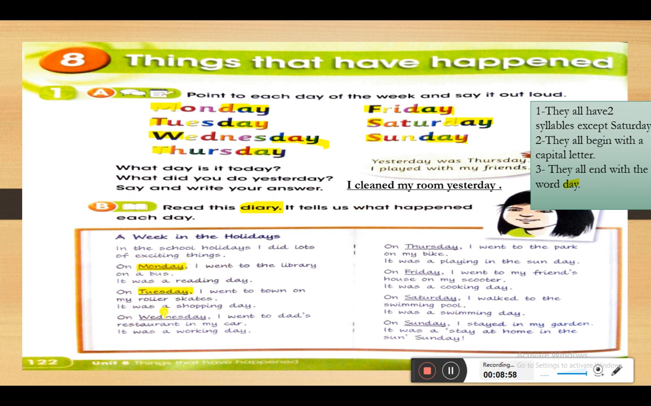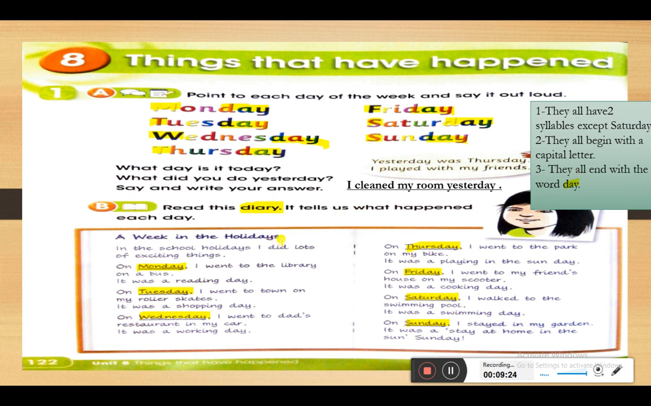Tuesday, Wednesday, Thursday, Friday, Saturday, and Sunday. Okay, so again, what do we know about the days of the week? They all have two syllables except Saturday. They all begin with a capital letter. They all end with the word day.